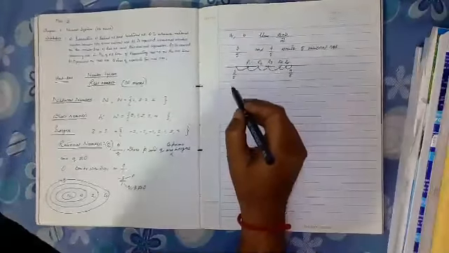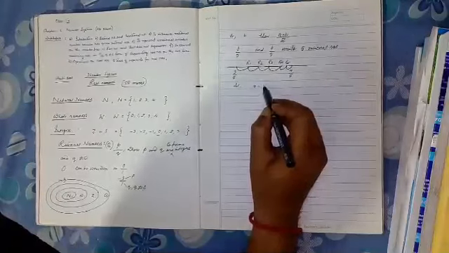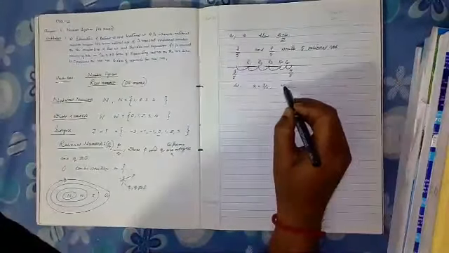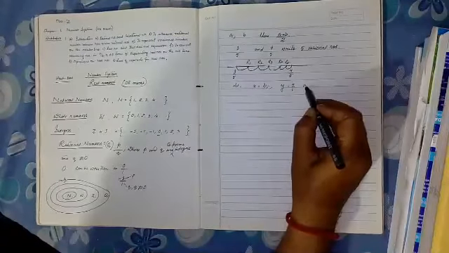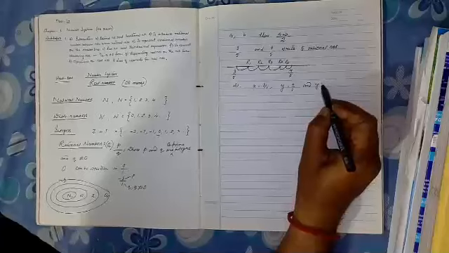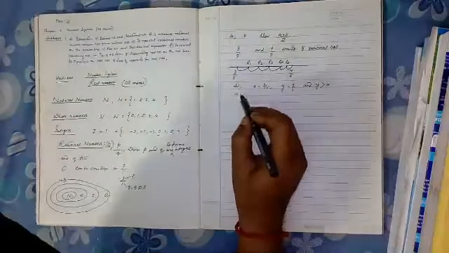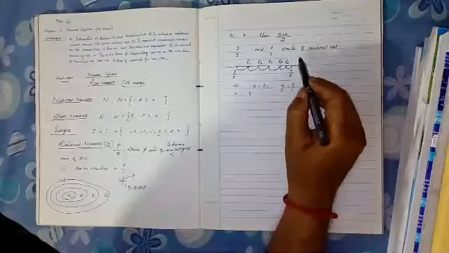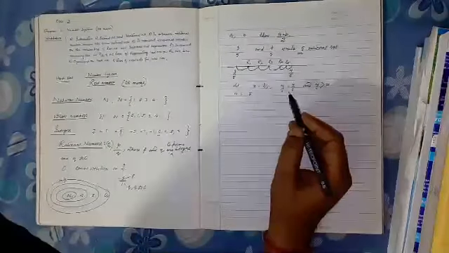Here how to solve? Let x is equal to 3 by 5, y is equal to 4 by 5 and y greater than x. N is equal to 5 because you are going to write 5 rational numbers.